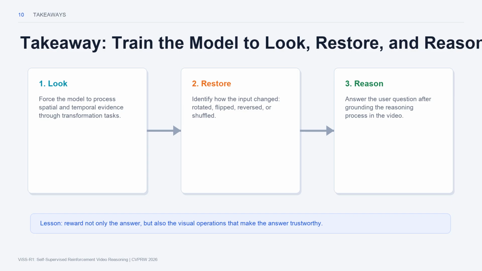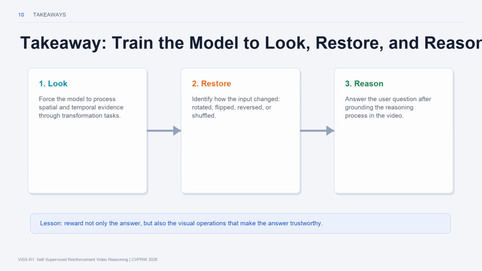To summarize, ViSS R1 is not about making the model write a longer chain of thought. It is about turning visual inspection into a trainable and rewardable step. By using self-supervised transformations such as rotation, flipping, puzzle swapping, reverse playback, and clip shuffling, the model is pushed to examine the visual content and temporal order before answering.